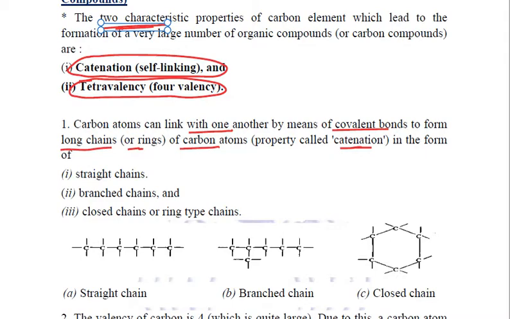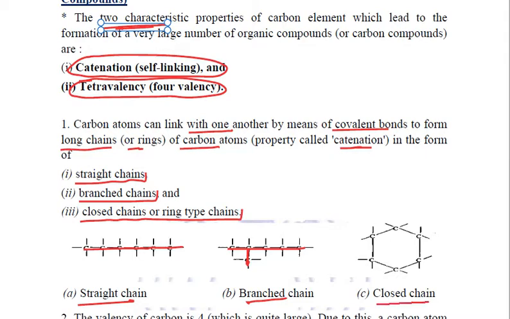Now these long chains are mainly of three types. Either they are straight chains, or branch chains, or closed chains, the ring type chains. For example, this is a simple straight chain in which the carbon atoms are combined in a simple chain. This is an example of branch chain, that with the combination of carbon atoms in a straight chain, there is one carbon atom in the form of a branch. There can be more, and there are so many more branches.